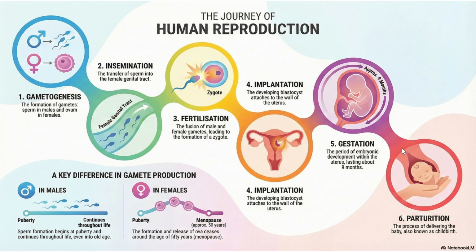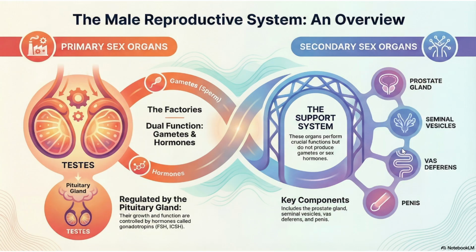Now first we are going to start with the male reproductive system. Next we will see about the female reproductive system. After that, this process, gametogenesis, fertilization, implantation, gestation, we have to see one by one. So first we will see the reproductive system. Regarding the location of the reproductive system, it is going to be present in, I think I'm audible.